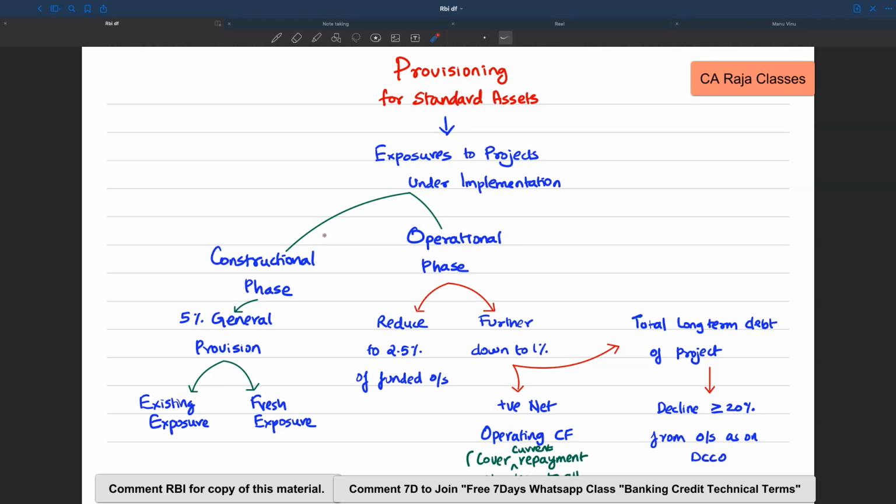Okay, so look at here. Constructional phase, provision is 5%. In the operational phase, it can be brought down to 2.5%. So the moment they get into operational phase, 2.5%. But if they want to reduce it further by another 1.5%, and if they want to take it down to 1%, then there should be positive operating cash flow which is sufficient to cover the repayment obligations not only to your bank but all the lenders. And number two, the total debt outstanding should have come down at least by 20% when compared with the debt position as on the DCCO, that is date of commencement of commercial operations.